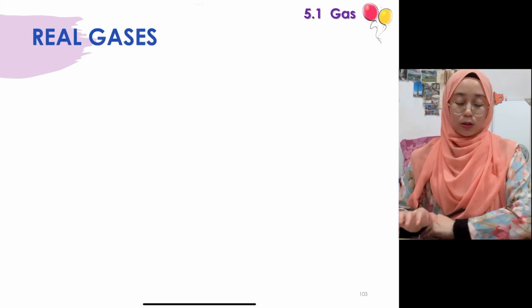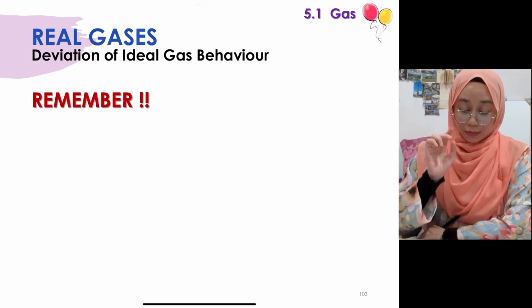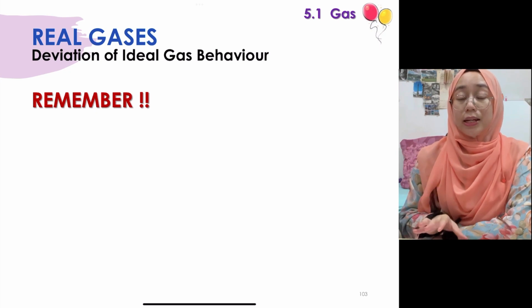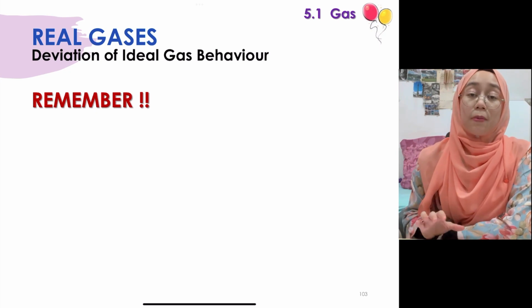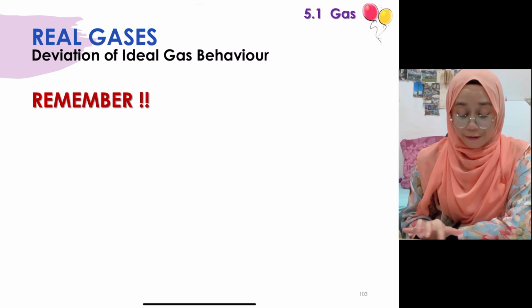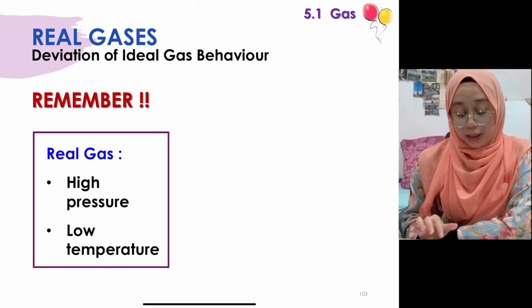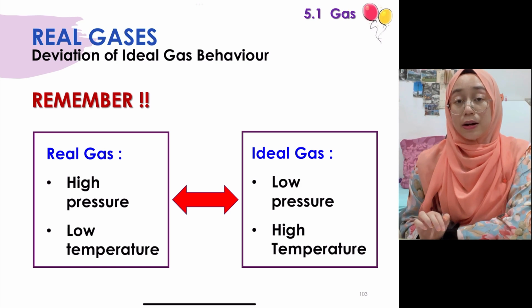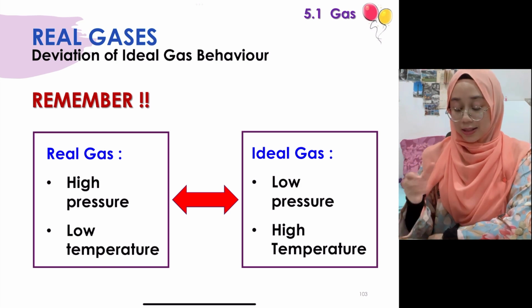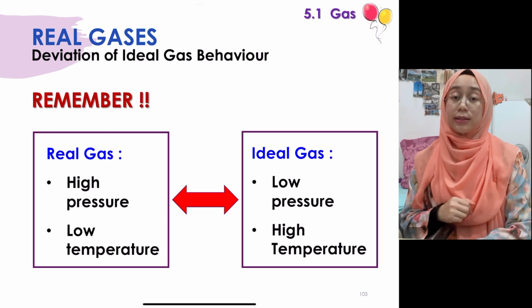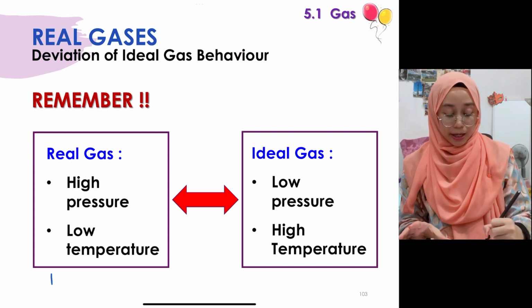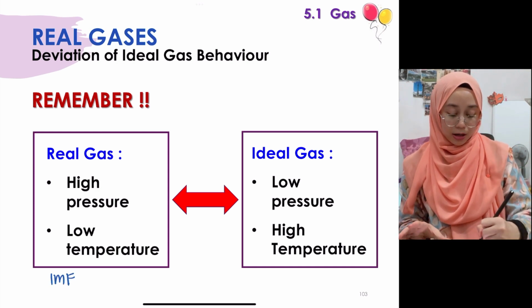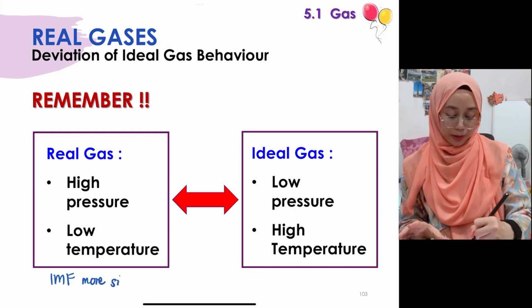Okay, so real gases, okay, so kena ingat kalau real gases ni dia akan deviates from the ideal gas behavior when it is at a high pressure and also low temperature. Meanwhile ideal gas pula it behaves as an ideal gas at a low pressure and also high temperature. The reason is because IMF untuk real gases more significant.